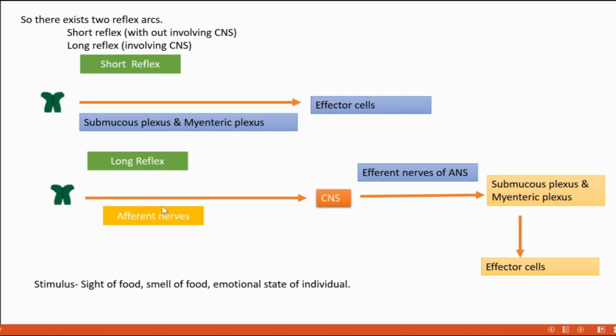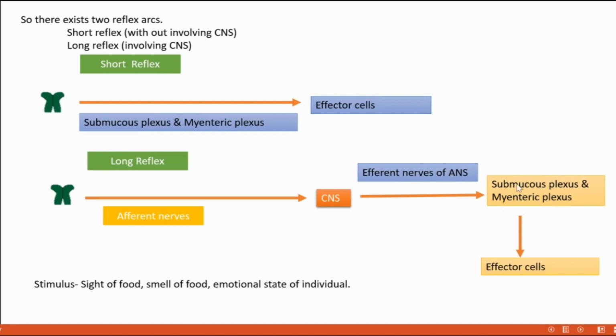So afferent nerves take that stimulus to the central nervous system, and the central nervous system passes instructions, and that passing of messages from the central nervous system is always through efferent nerves. Here the central nervous system passes that message through efferent nerves of the autonomic nervous system to the submucous plexus and myenteric plexus.